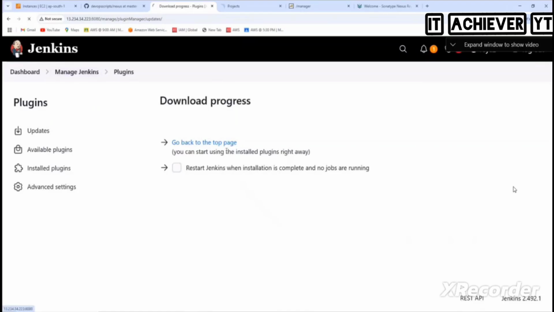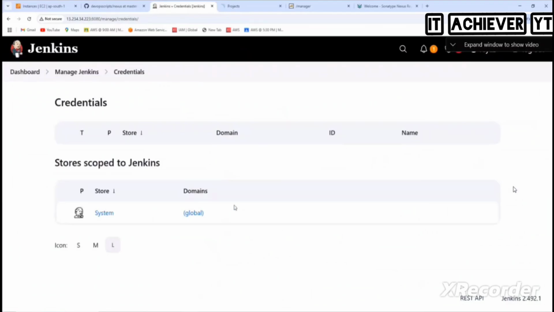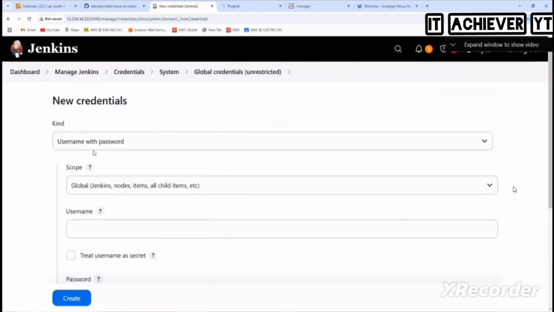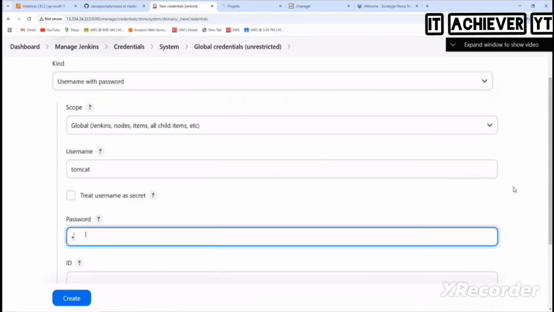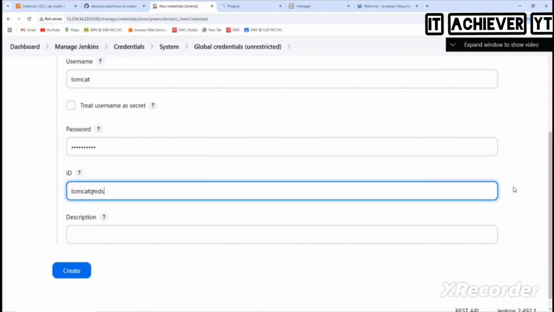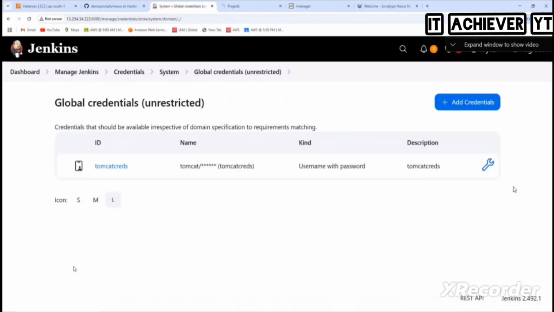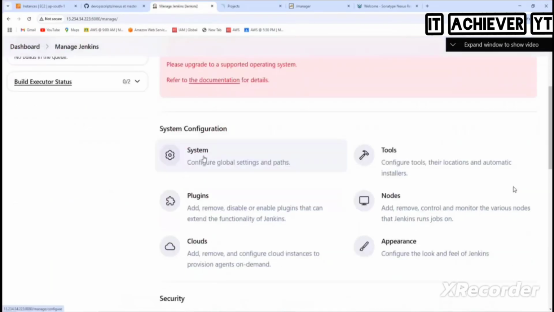Go to Manage Jenkins. Here what we have? Credentials. Global. Add credentials. And we have the username and then password. What's the username? Tomcat. Very good. Password? Root123456. And what is the name I'll give here? Tomcat creds. Credentials here also. Okay. Do I need to go to system here for Tomcat? Do I need to configure anything here? Not required.